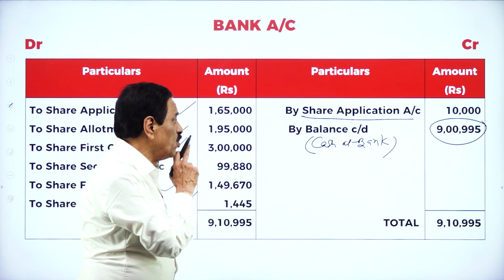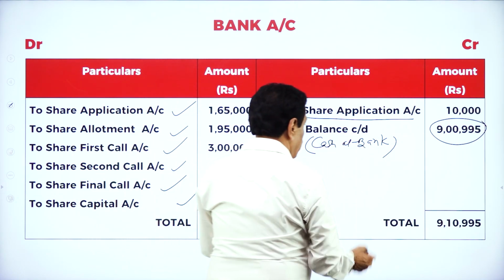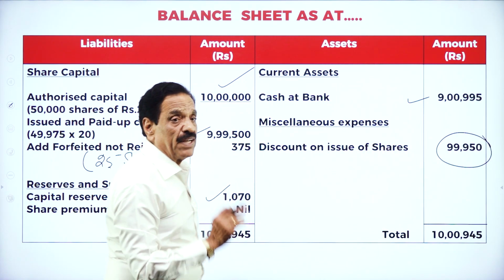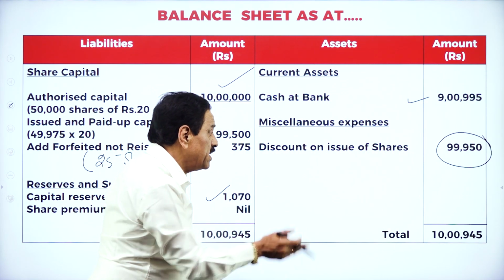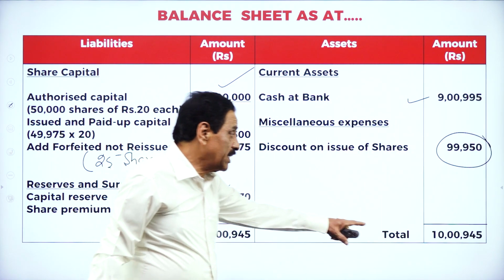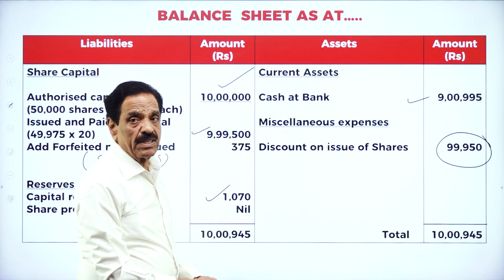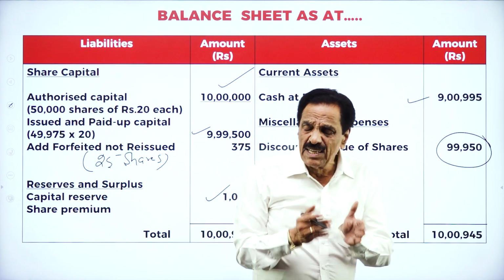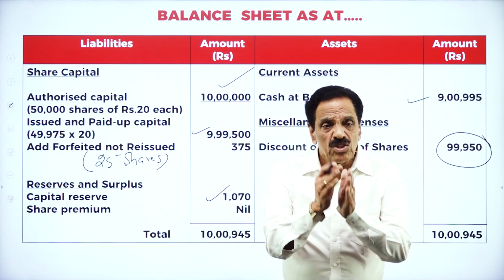So how much money are you going to receive here? If you receive now, your allotment is 99,950, the difference from 1 lakh. When you make the total, it will tally to 10 lakh 945. You must remember, discount on the debit side and discount on the credit side should be debited.